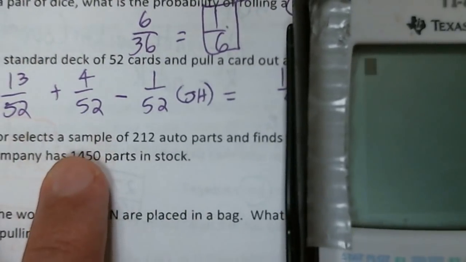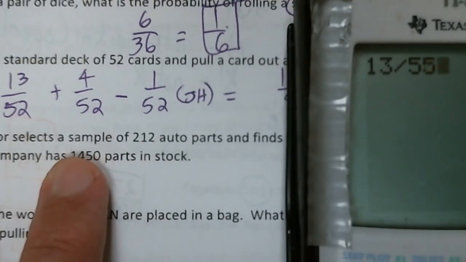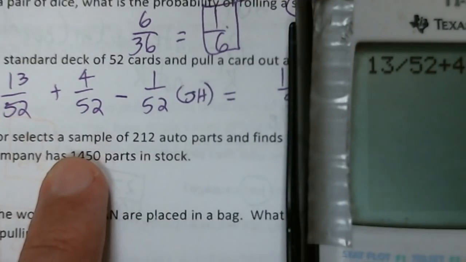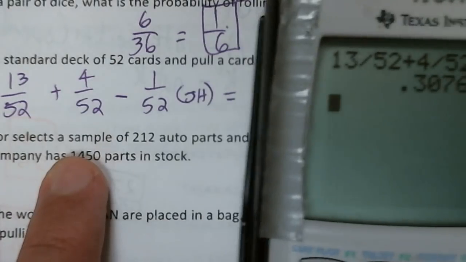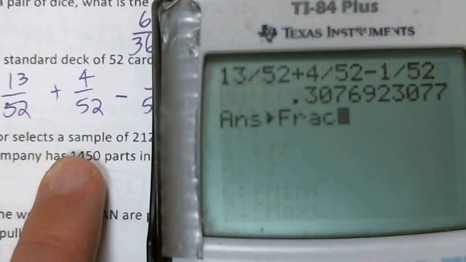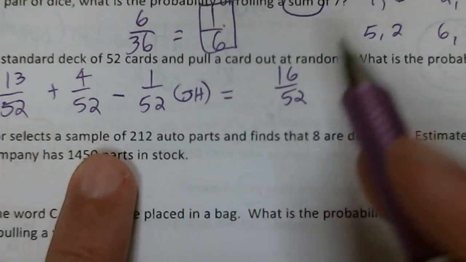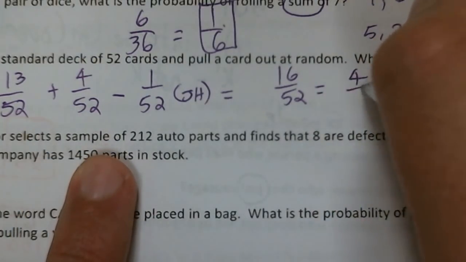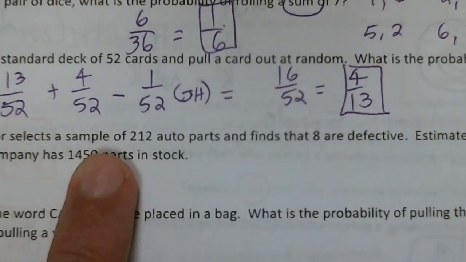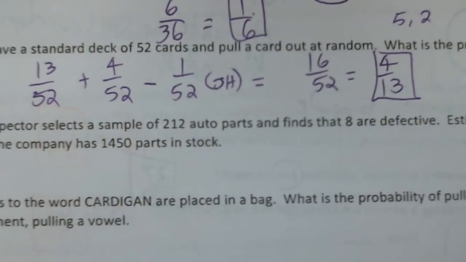You don't need to put anything in parentheses. 13 divided by 52 plus 4 divided by 52 minus 1 divided by 52. Math, fraction, and that's 4 out of 13. So 16 out of 52 reduces to 4 out of 13. Let the calculator simplify your fractions for you.